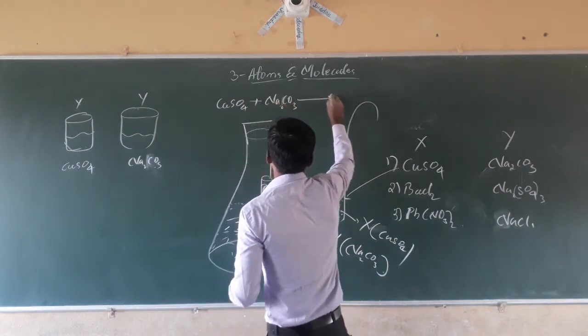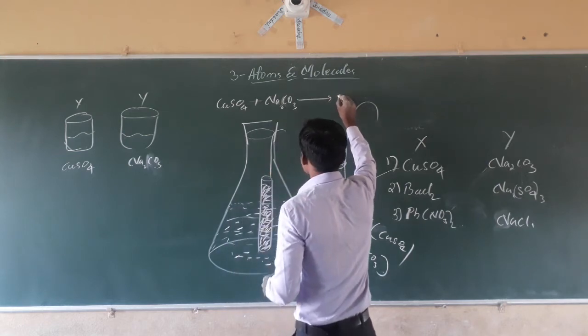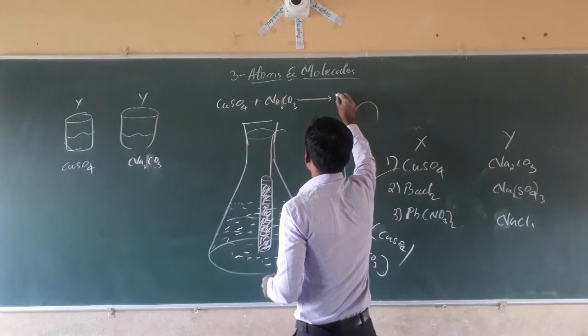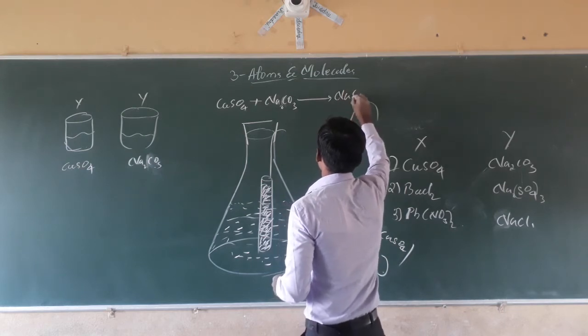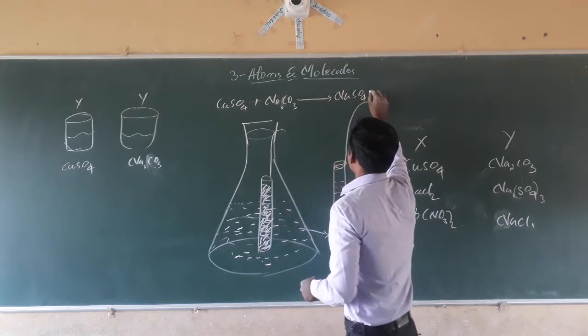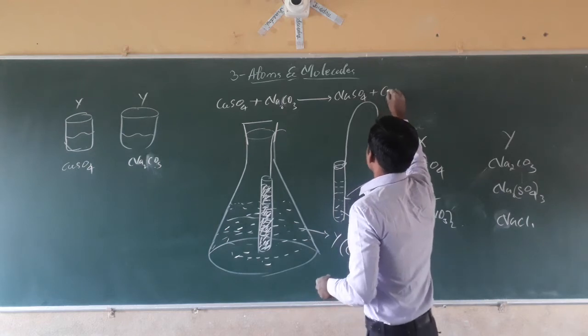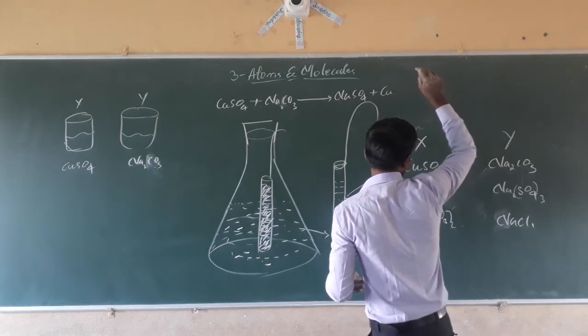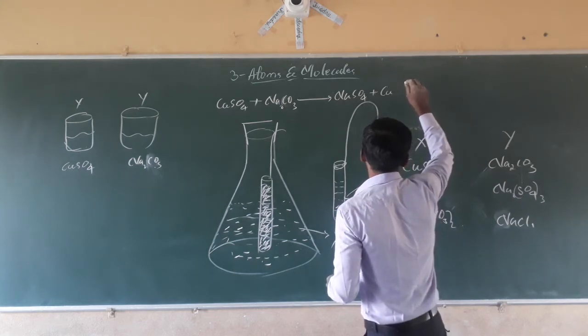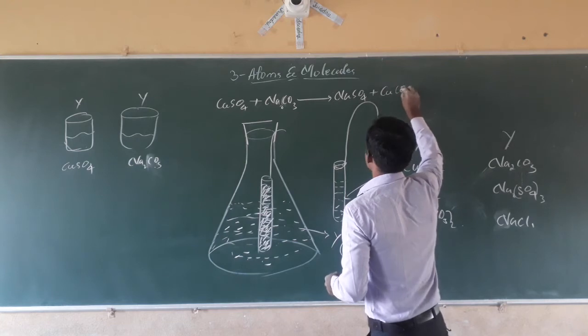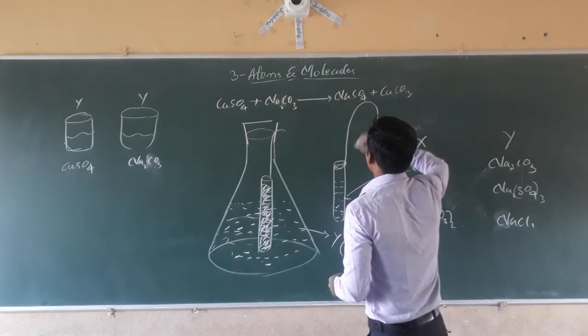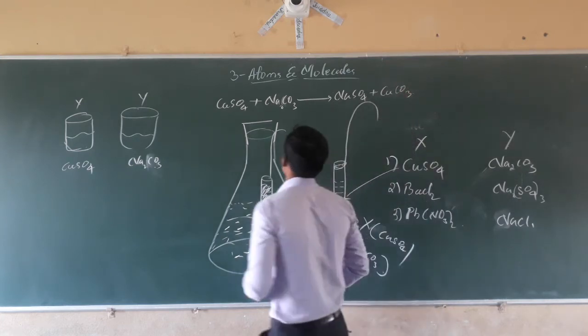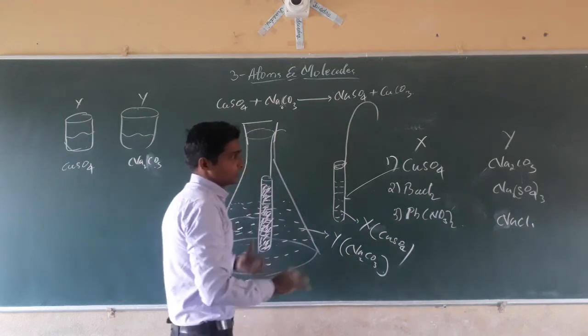Then on mixing, what happens, sodium sulfate will form, plus calcium carbonate, that will be separate. See what happens, dear students, the mixture will form.